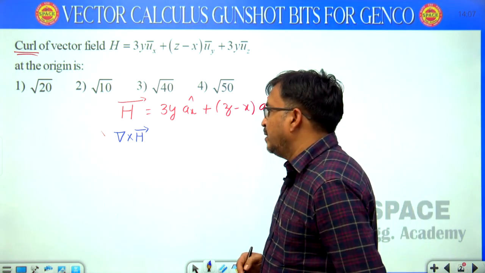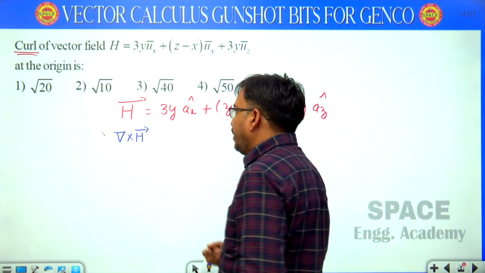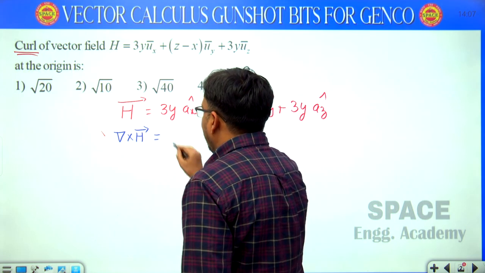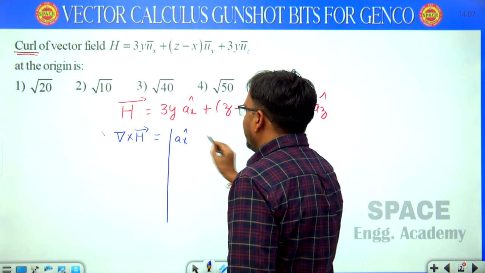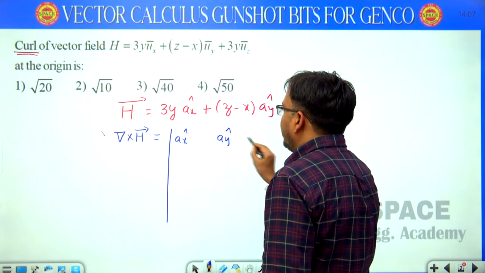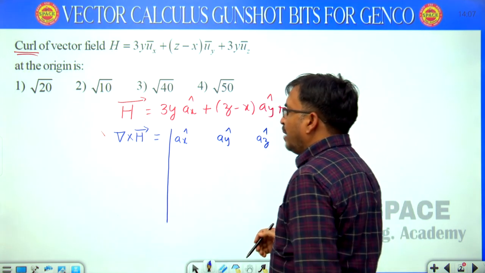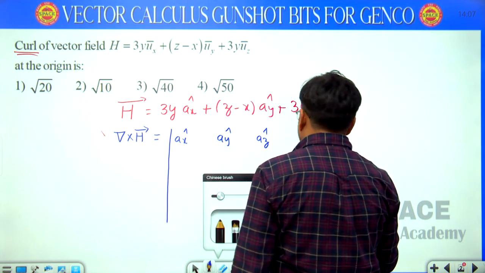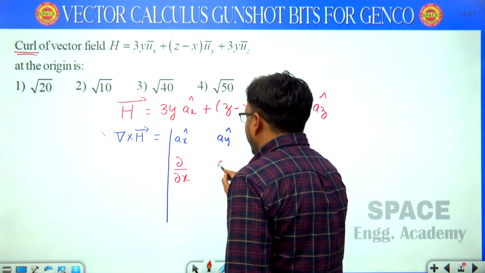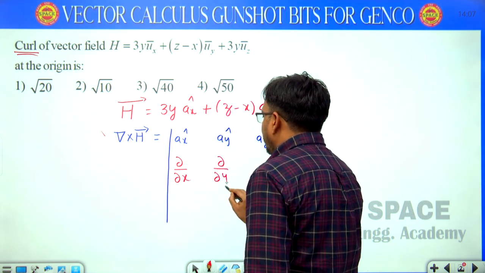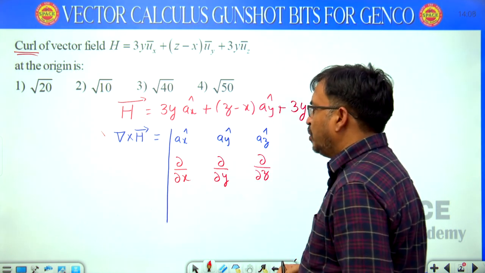So here I am considering the given vector in the rectangular coordinate system. So curl H in rectangular coordinates equals the determinant with first row ax cap, ay cap, az cap. And the second row is the del components along x, y, z directions: dou by dou x, dou by dou y, dou by dou z. This is the curl formula in rectangular coordinate system.